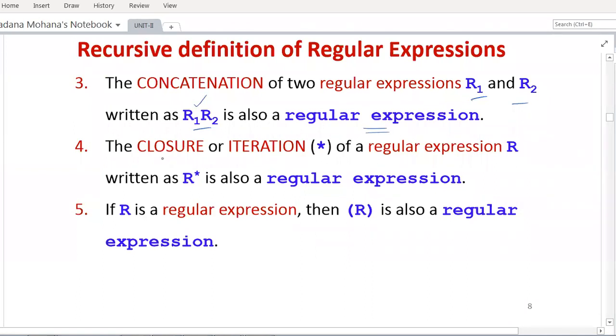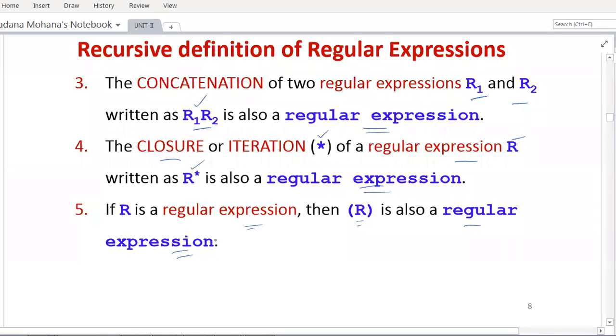Then the fourth rule, the closure or iteration denoted by asterisk. By default, asterisk is nothing but closure or iteration, the star closure of a regular expression R is written as R star, and is also a regular expression. Then the fifth rule, if R is a regular expression, then R within parentheses is also a regular expression.